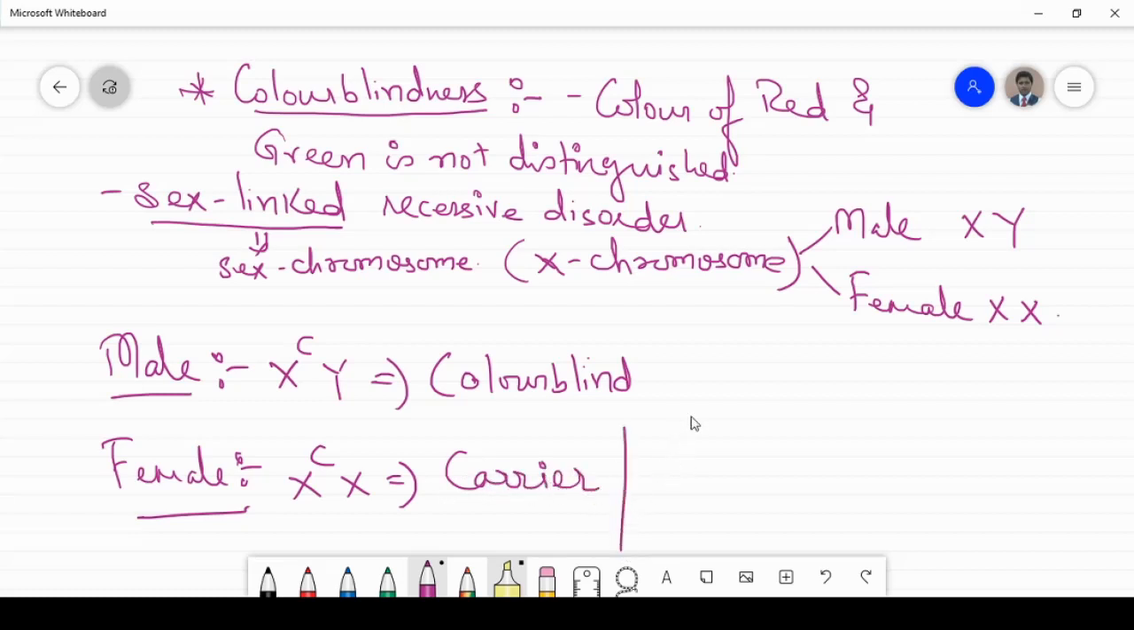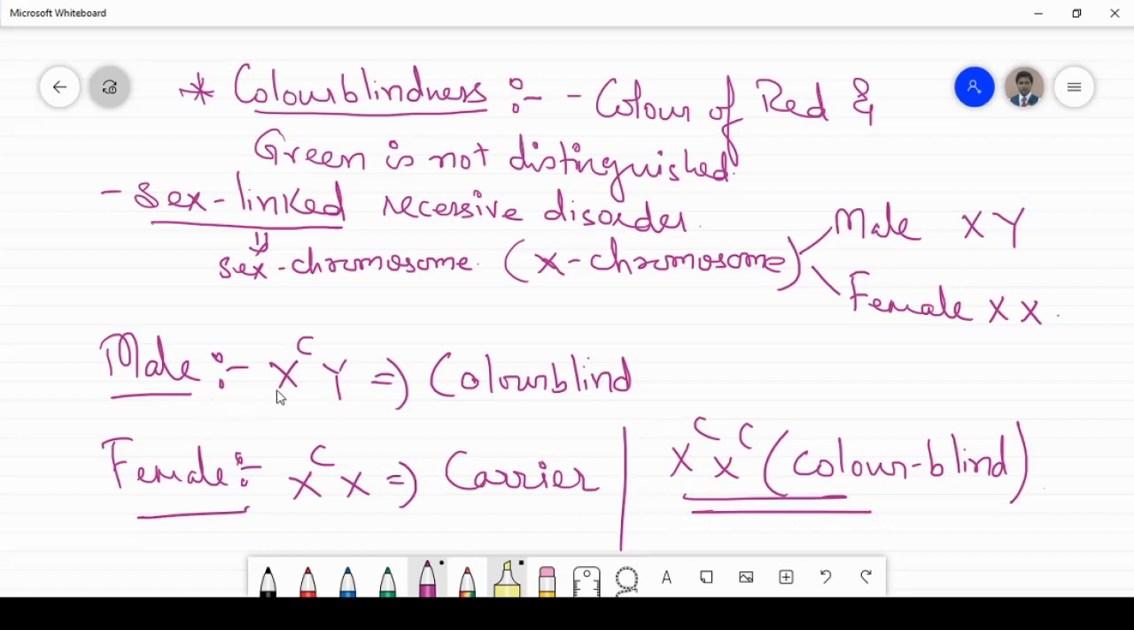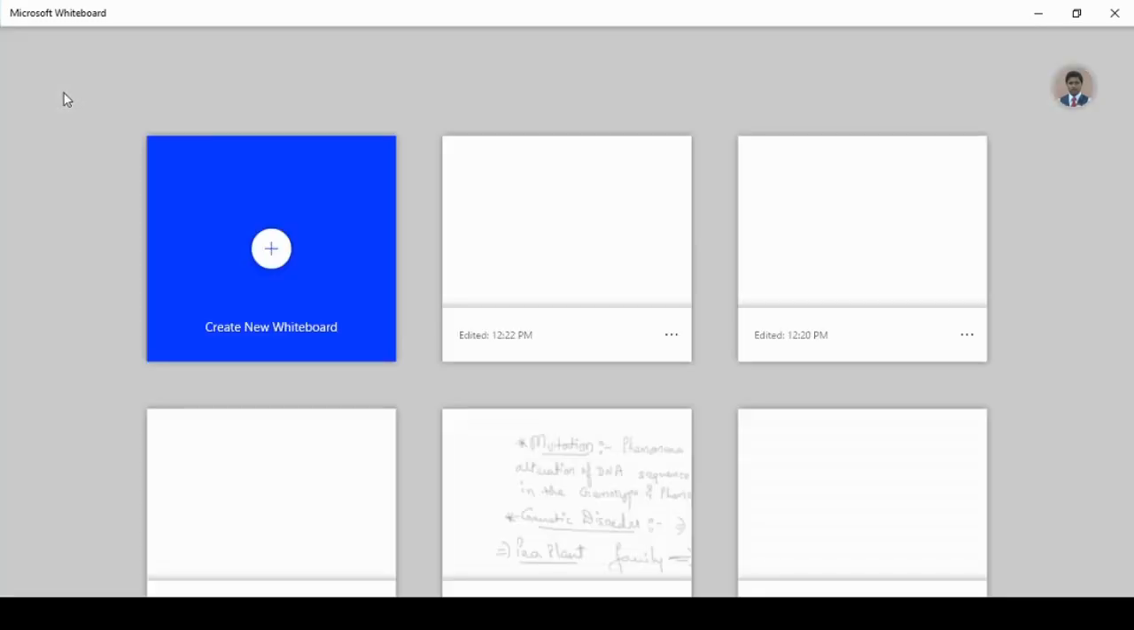And if it is X^C X^C, it will be color blind. Please do understand, if the female carries the color blindness gene on only one X chromosome, then she is a carrier. But if it occurs on both the alleles, then she is color blind. And for the male, as it occurs on the sex chromosome, if it is present on the single X chromosome, it is X^C Y. Now let us discuss the three cases in detail, children.